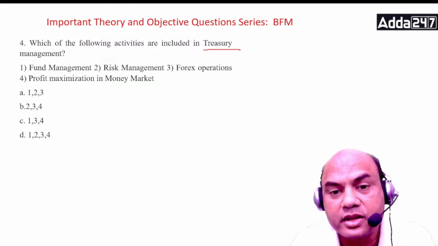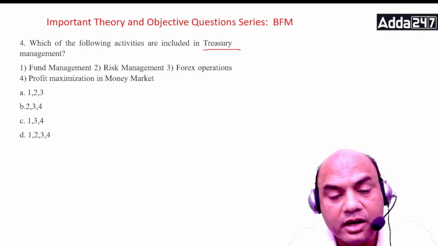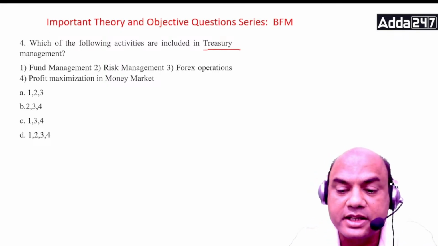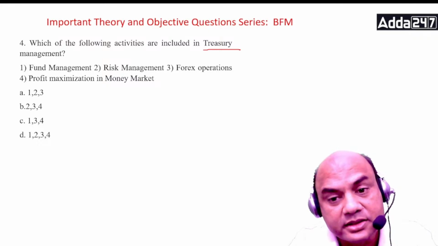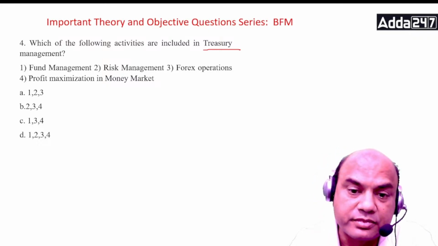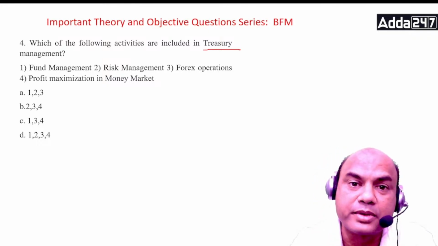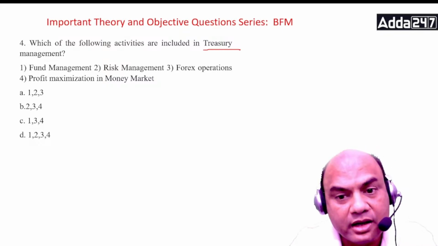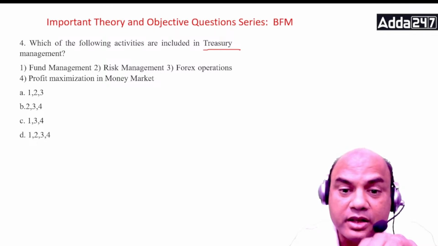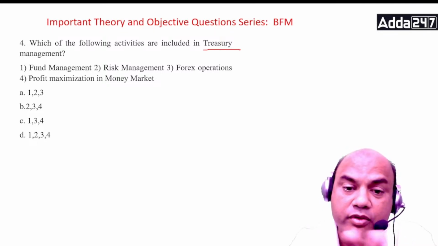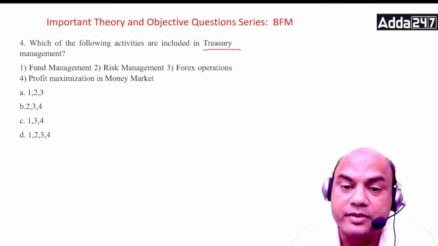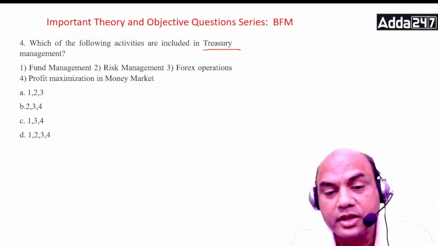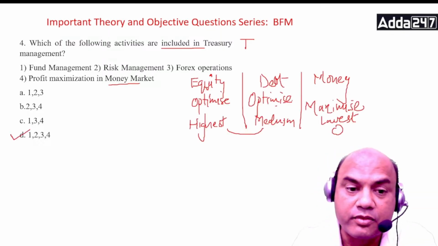What is important? See, nowadays we are talking of integrated treasury. Integrated treasury means what? The treasury links your local banking business to the international markets. So in the integrated treasury system, this is particularly important: fund, risk, forex and profit maximization, all of them. So the answer is all of them, D, 1, 2, 3, 4. Okay.